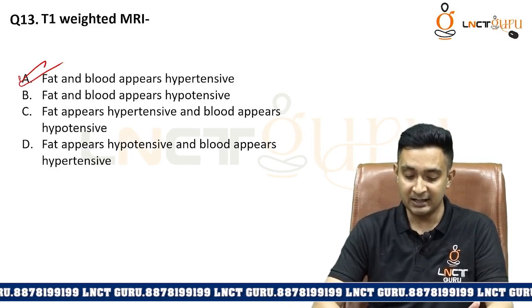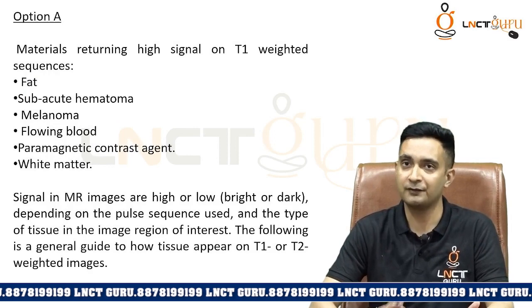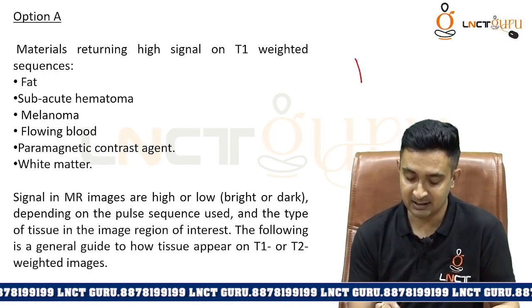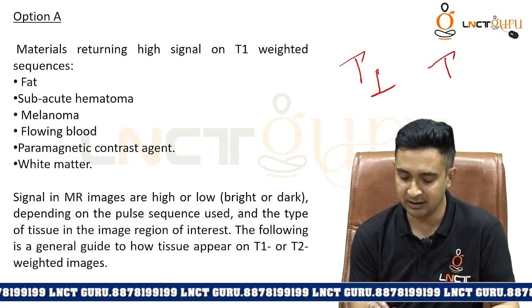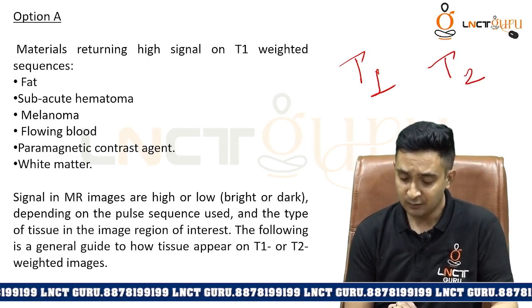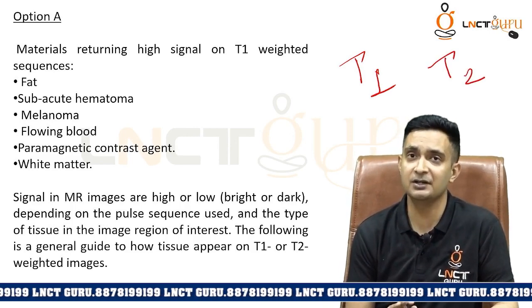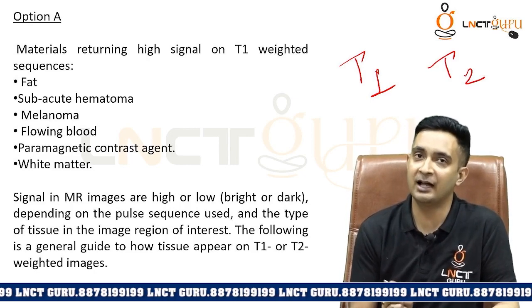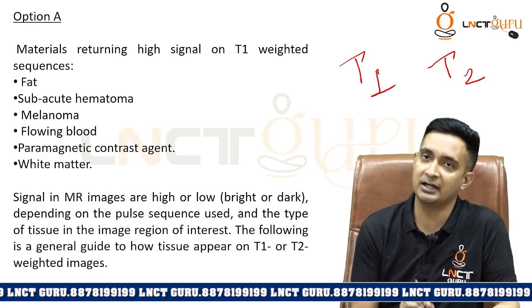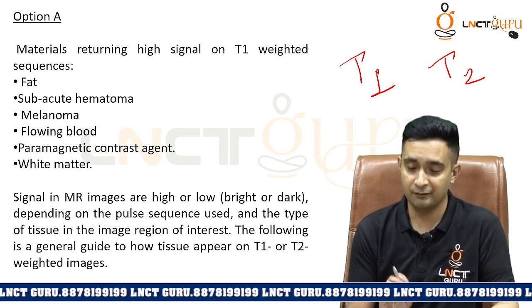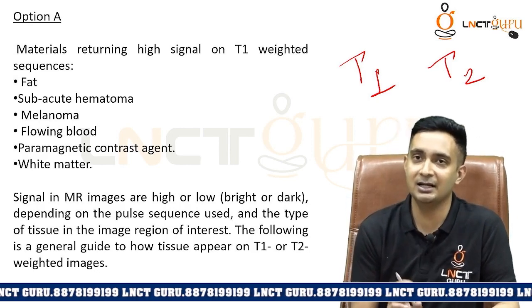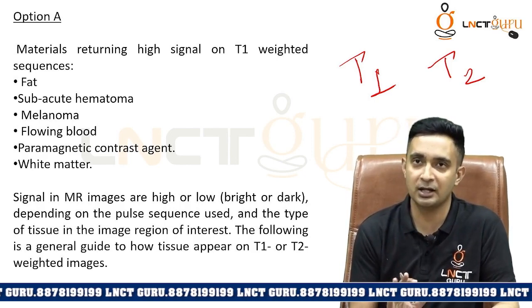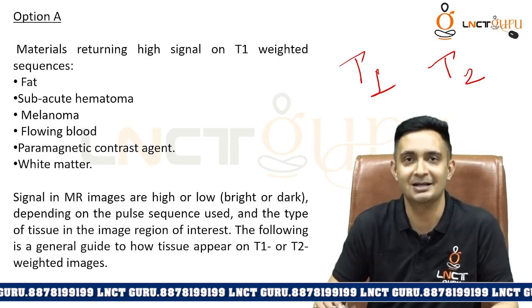So basically, MRI has two windows, a soft tissue window and a hard tissue window. We call it T1 imaging or T2 imaging. When we talk about T1 imaging, we usually mean the soft tissue window. When you want to evaluate soft tissues, we go for T1, and if you want to visualize hard tissues like the TMJ, condylar head, mandible, nasal bone, frontal bone, then you go for T2 weighted imaging.